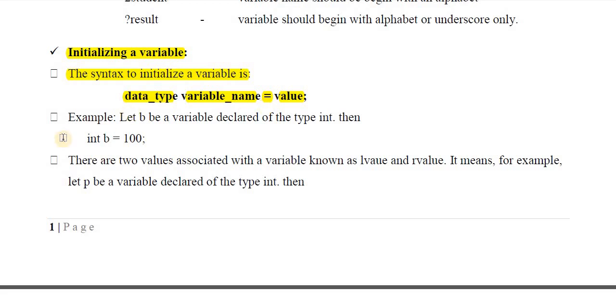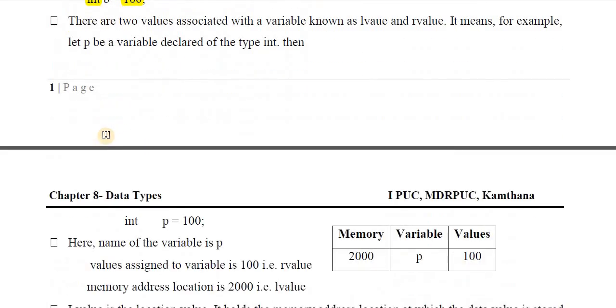So here an example is given. Integer is the data type, b is the variable name, b is equal to 100. It means 100 will be stored in b like this. So this is called initialization of a variable.